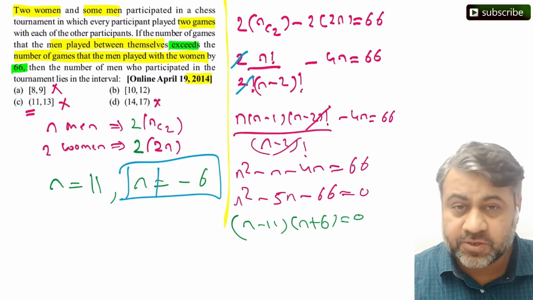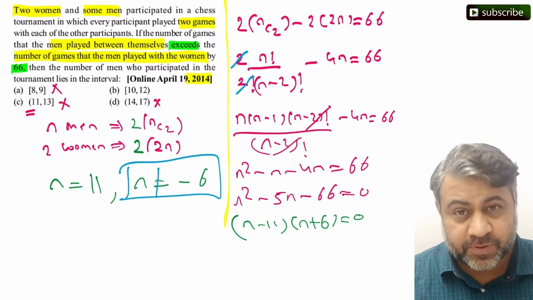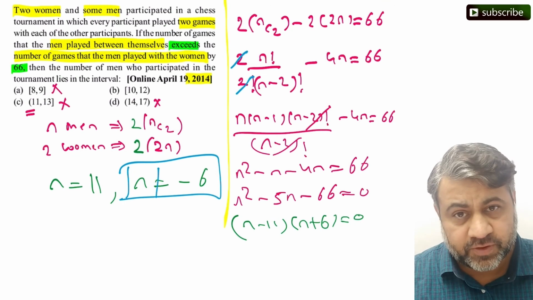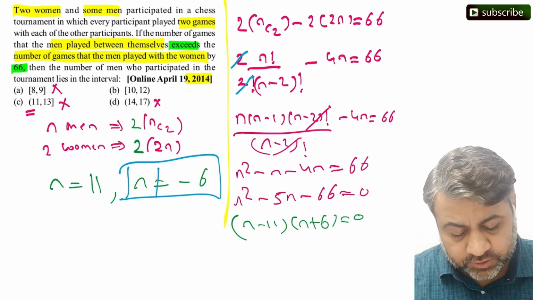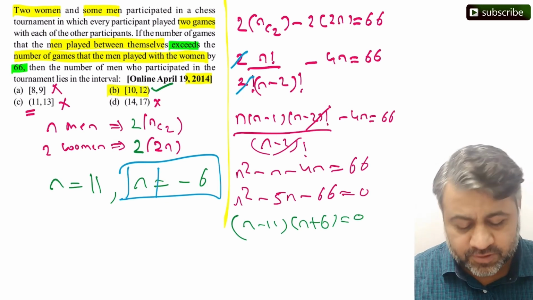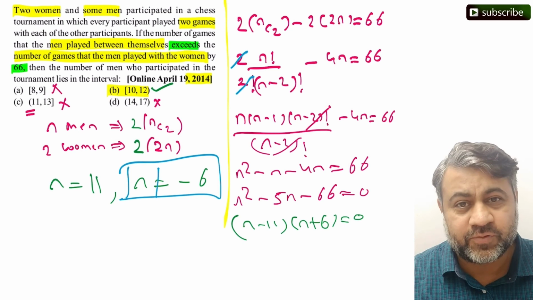14 and 17 के बीच में 11 does not lie. 11 lies between 10 and 12, right? 12 पे open interval है, but doesn't matter. 11 is between 10 and 12. So my answer here is option number B is the correct answer. Total number of men participant 11, which lies between the interval 10 and 12.